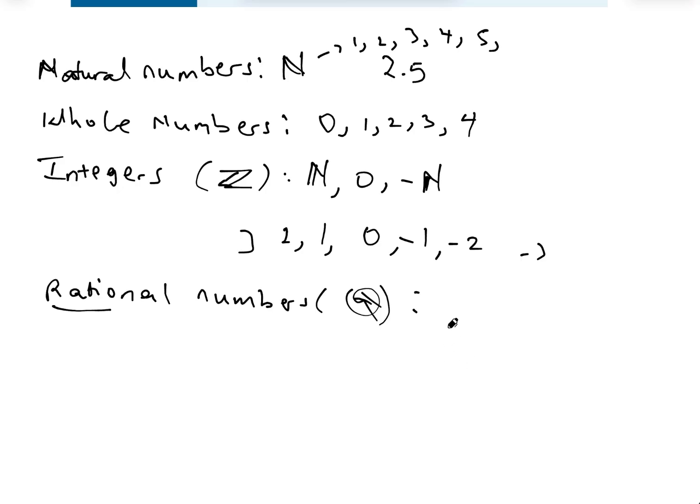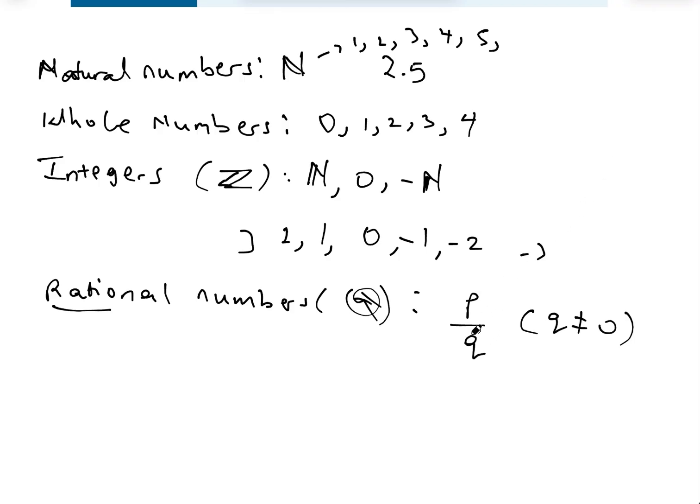We can write them as a ratio, such as P over Q, where Q is not allowed to be 0. So if Q is not equal to 0, that's number 1. And number 2 is that P and Q are integers. Then we say such numbers are rational numbers.